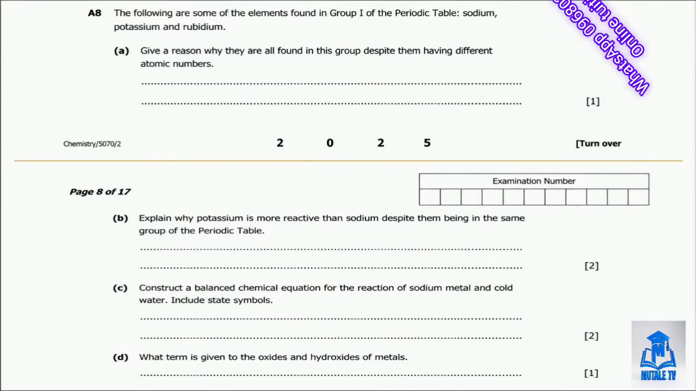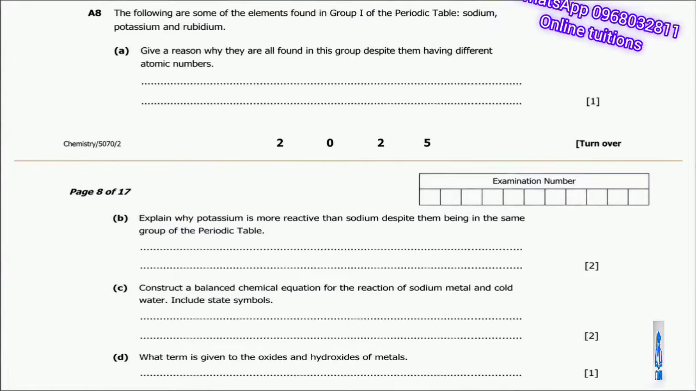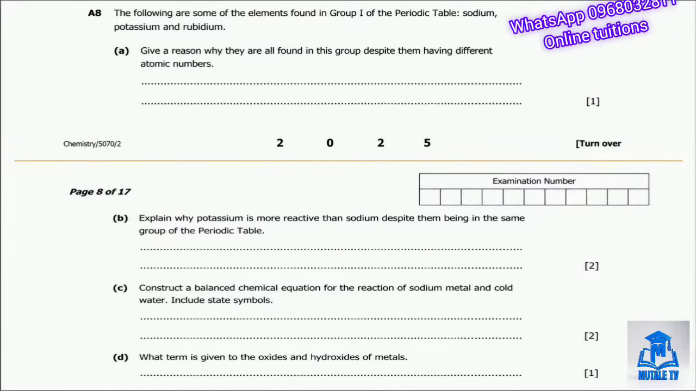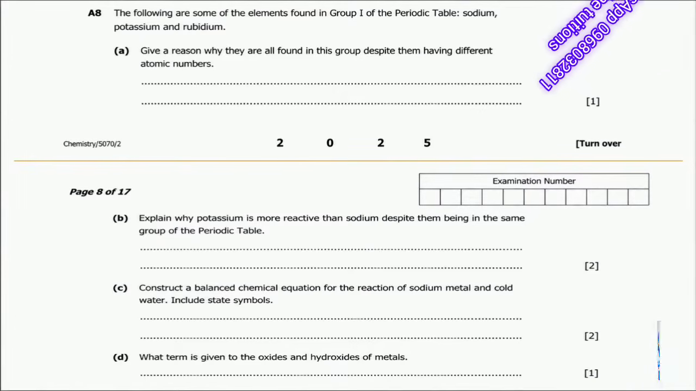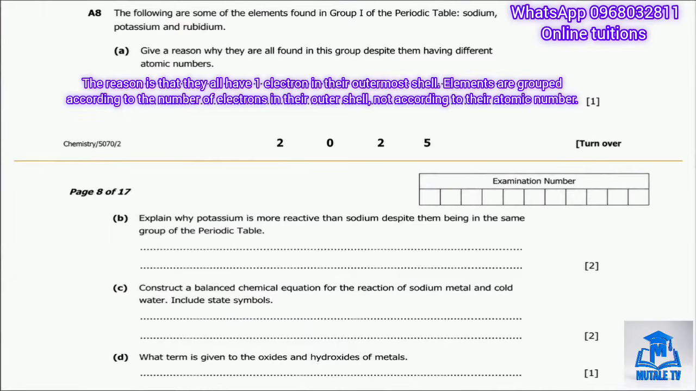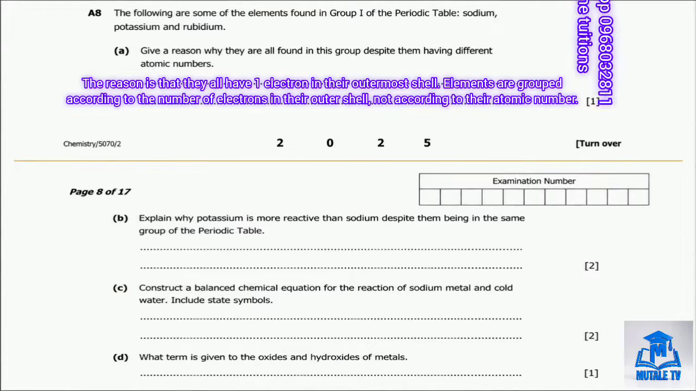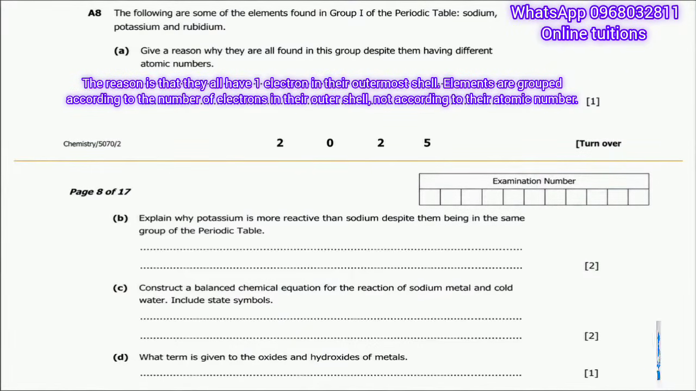Now let's look at question A8, our final question in section A. The question tells us that sodium, potassium, and rubidium are some of the elements found in group 1 of the periodic table. Part A asks us to give a reason why they are all found in this group despite having different atomic numbers. The reason is that they all have one electron in the outermost shell. Elements are grouped according to the number of electrons in their outer shell, not according to their atomic number.